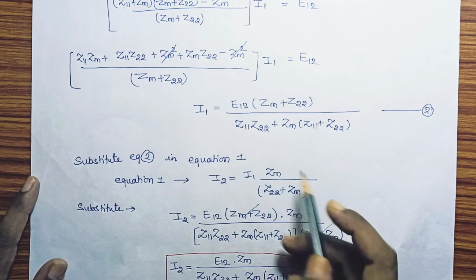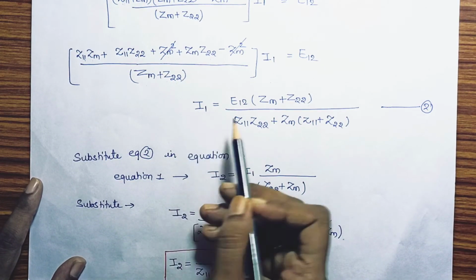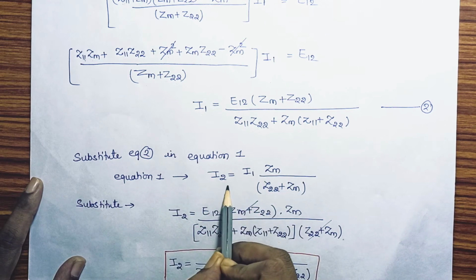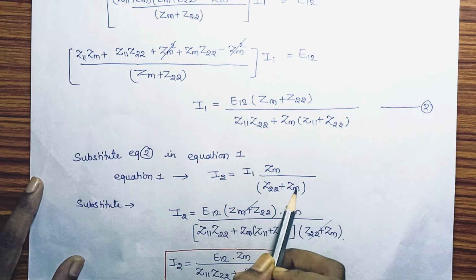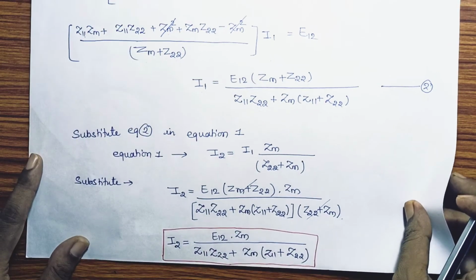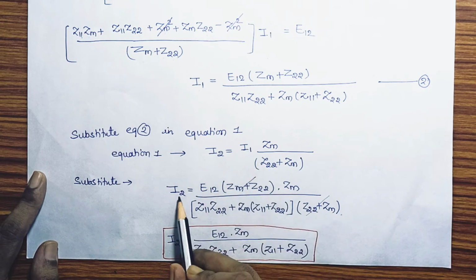We are putting equation number 2 into equation number 1, so we put the value of I1 in equation number 1. Equation number 1 is I2 equal to I1 Zm upon (Z22 plus Zm). Now we put the I1 value and get the I2 value.